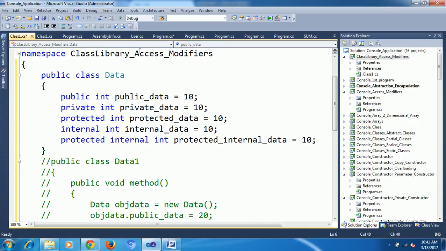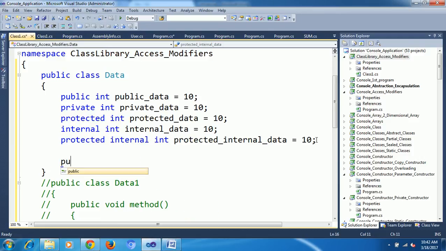This is my project. This is my class. In the same class I am able to access them. Public void increment, or add one.